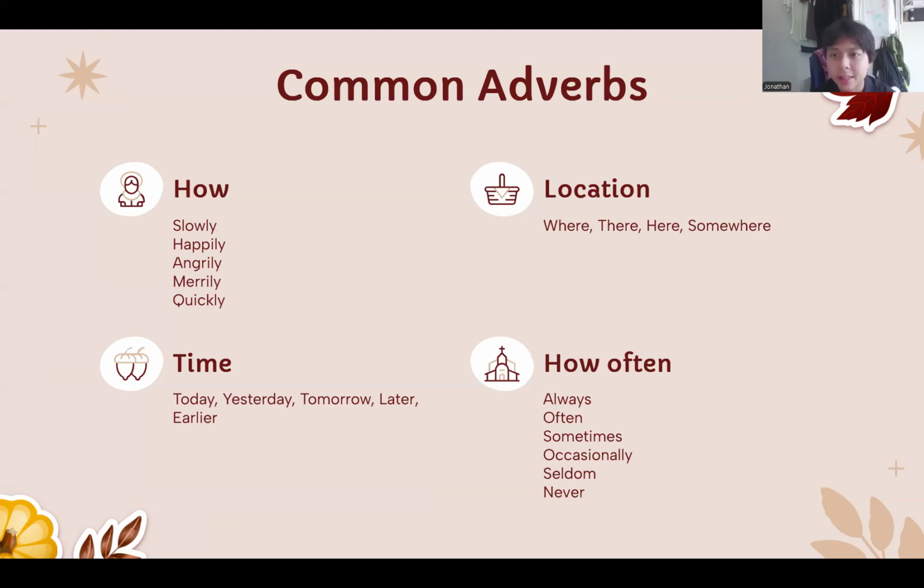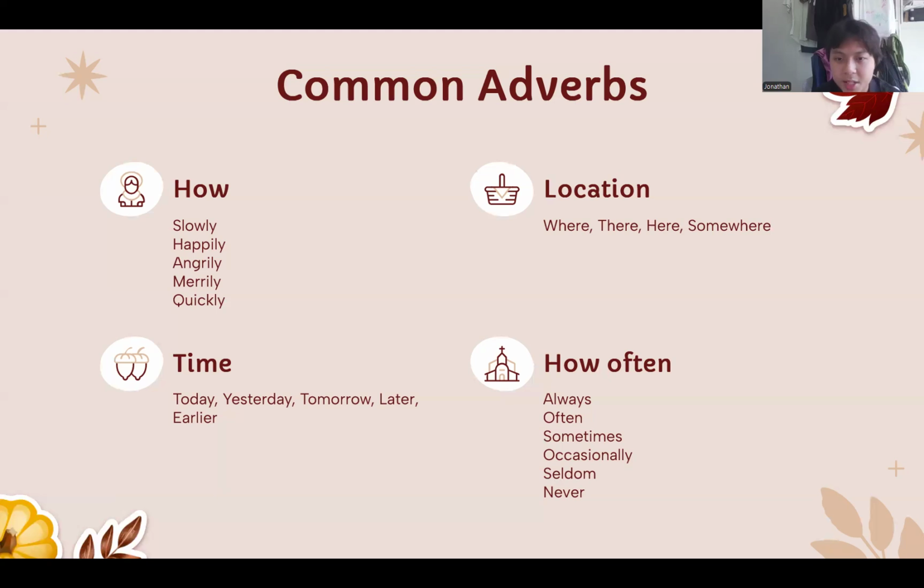Another kind of adverb is the location adverb. The most common ones are where, there, here, and somewhere. I lost my pen somewhere. Somewhere is the adverb. Another kind of adverb is the time adverb. These adverbs tell you the time that something happens, like today, yesterday, tomorrow, later, earlier. Like I will do my homework later, or I played games today. So those are very useful adverbs.